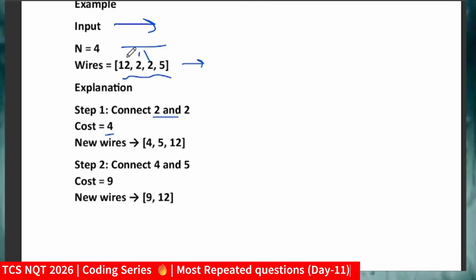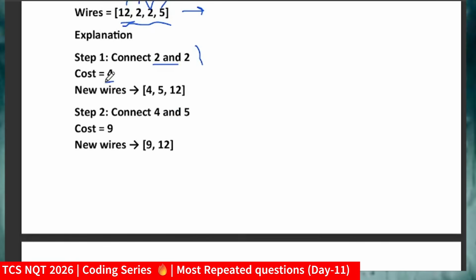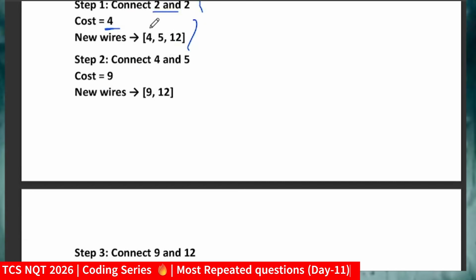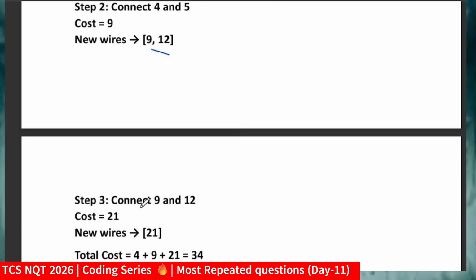You can say this is wire A, wire B, wire C, wire D. Don't get confused, this is wire 1, wire 2, wire 3, wire 4, and these are the corresponding cost A, cost B, cost C. First of all I will connect 2 and 2, so our cost will be 4. Now I will update the array with that value, that is 4. So 4, 5 and 12. Now again I will connect 4 and 5. So 4 and 5 will be 9, and 12, then 9 and 12 will connect, then the cost will be 21.